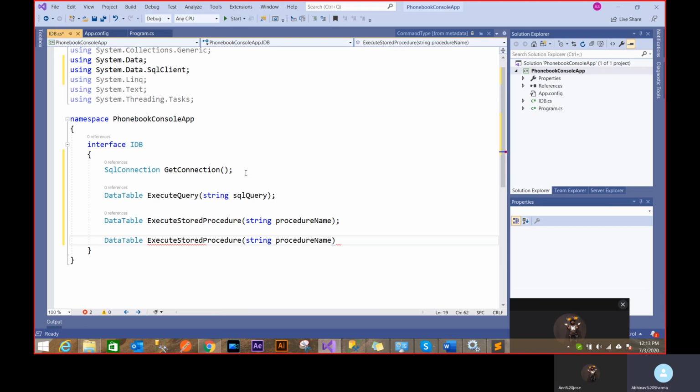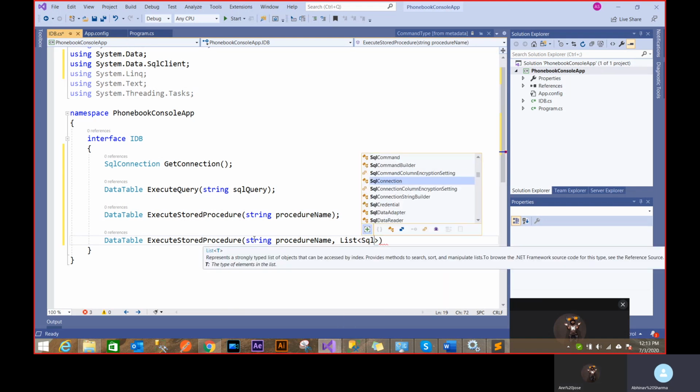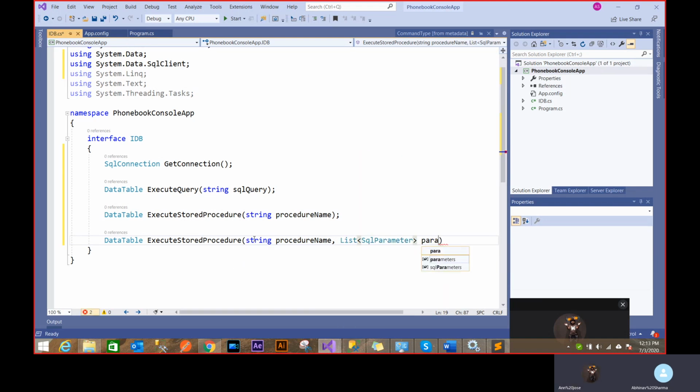If I do this, there's a problem here, right? Same function name, same parameter type, everything is same. Now if I do list with SQL parameters, and if I do parameters, then this is function overloading. Same function name but different parameters. Right. Got it. That's the function overloading concept. And let's just avoid that.